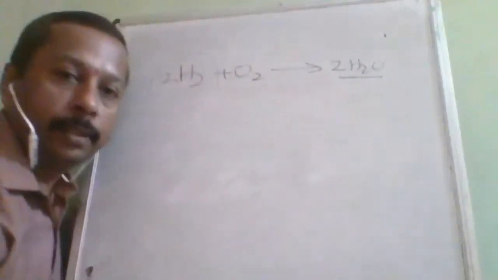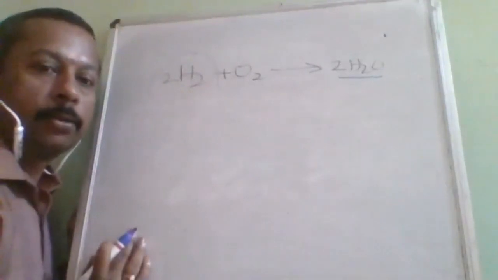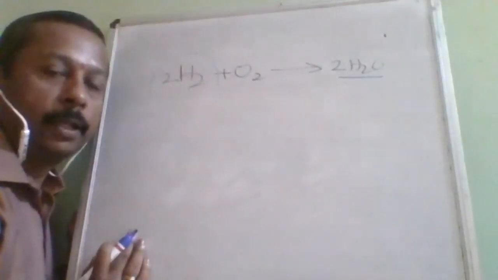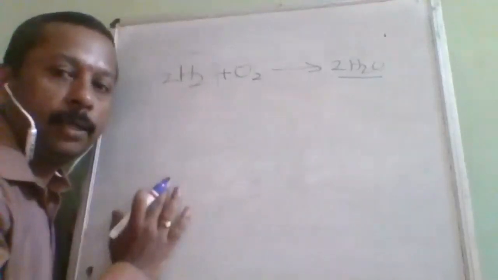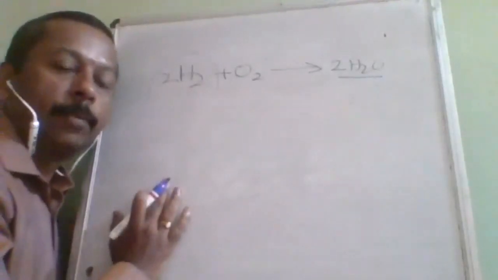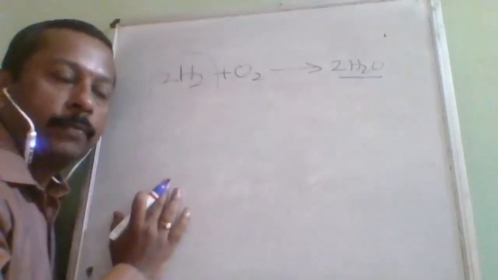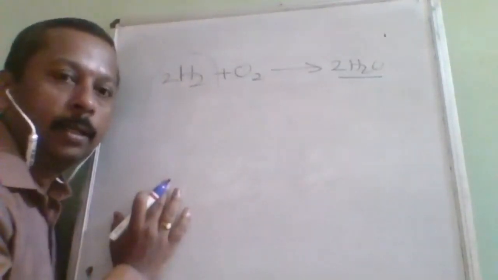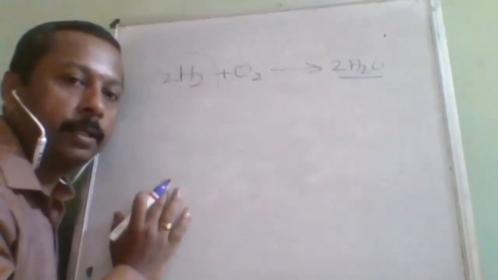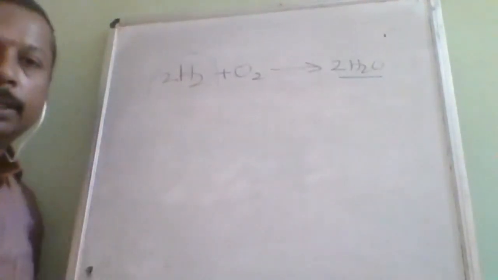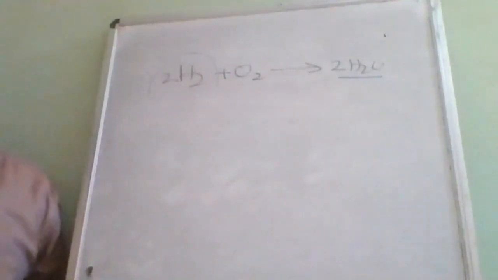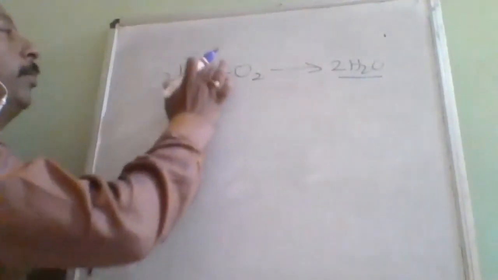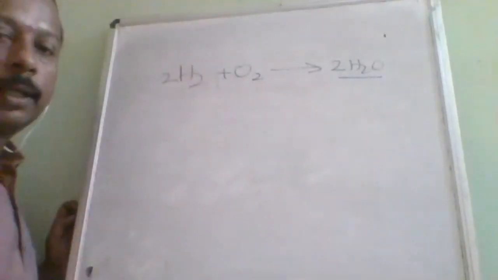Now, how do we come to know? Most of the questions will not mention it. So how will you identify whether it is a limiting reagent question or a previous class question? In the previous class, we did normal questions without any limiting reagent. Both questions appear to be similar. In a few questions, they may mention it is a limiting reagent question. If they don't mention it, then how to identify? That is the major issue. I will tell you now how to identify.